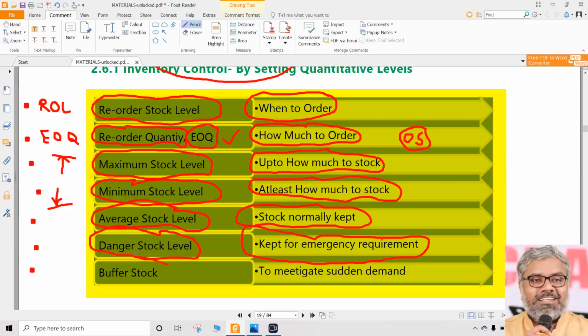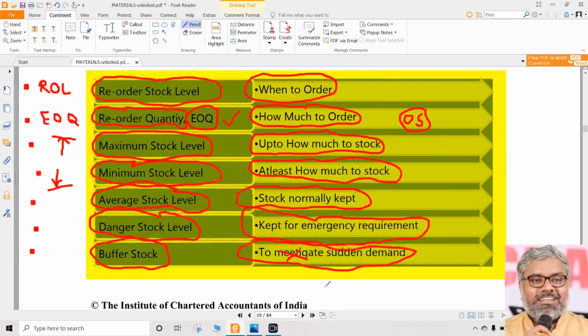Same way buffer stock also, more or less same actually. There is not much difference between them. So if at all there is a sudden demand, you cannot call it mitigate. This is the wrong spelling. It is mitigate or meet. One of them we can use, not a hybrid of both.